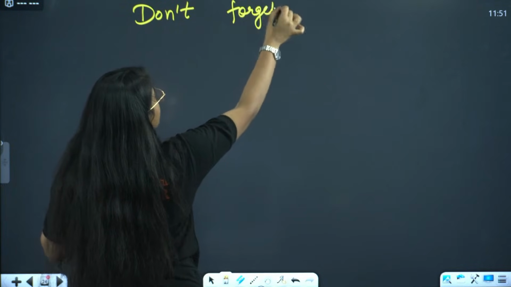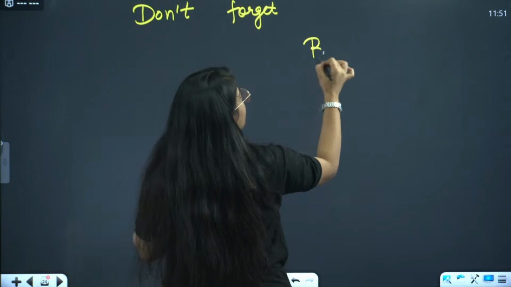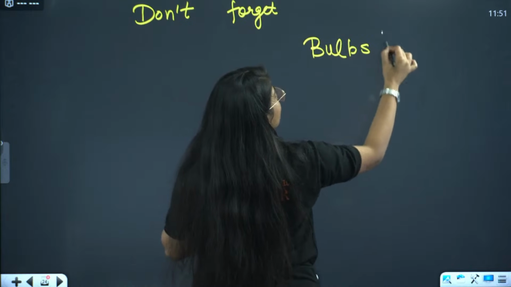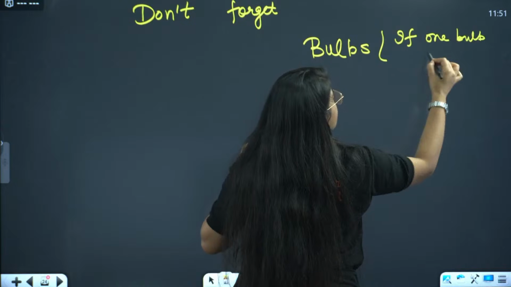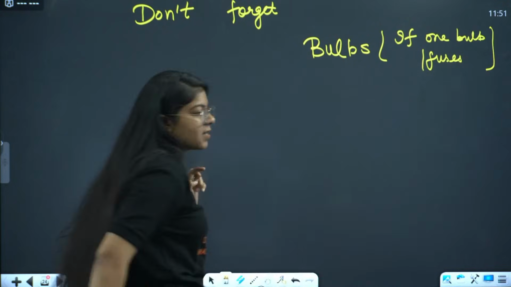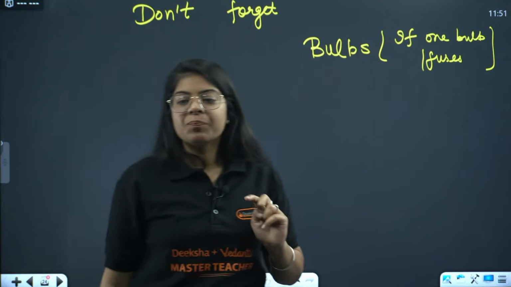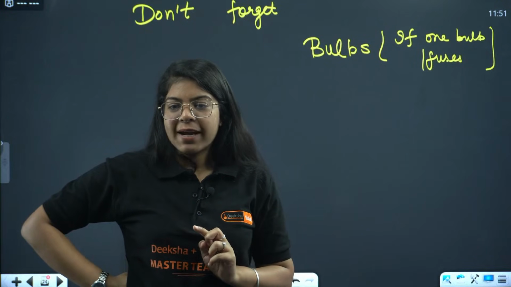The question came in the sample paper as well, the bulbs one: if one bulb fuses, what happens? How much current will pass? How much power? So practice those questions. I'll make sure I get more of those questions for you as well.